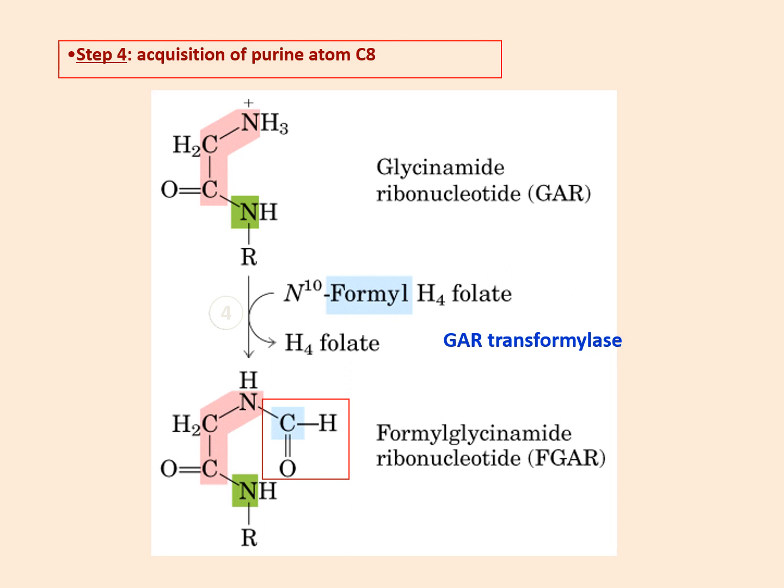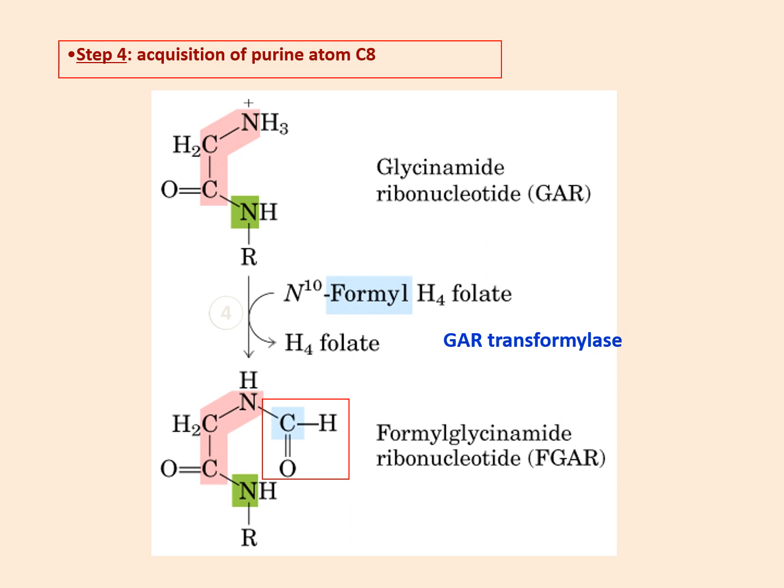The next step is acquisition of C8. C8 is contributed by a formyl group, and this N10-formyl tetrahydrofolate will give tetrahydrofolate, and this formyl group will be transferred to this glycinamide ribonucleotide.